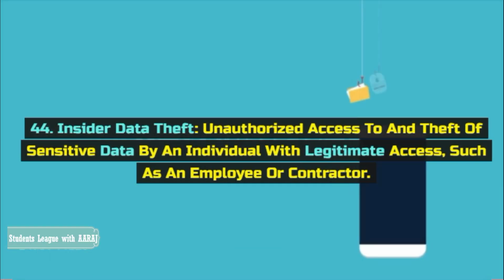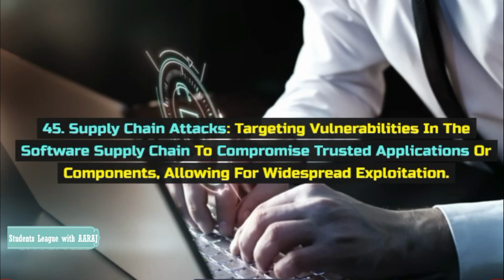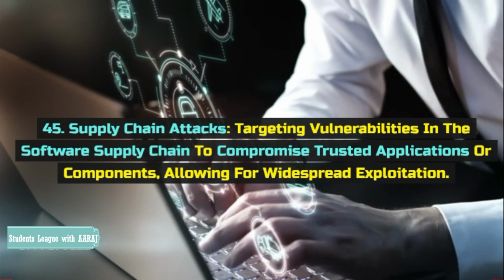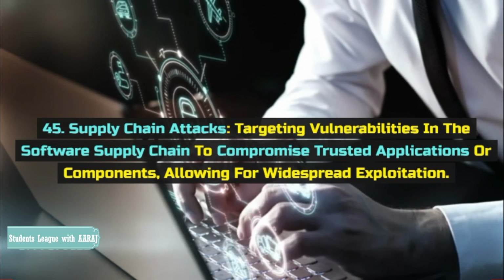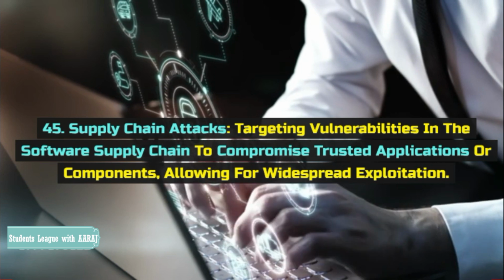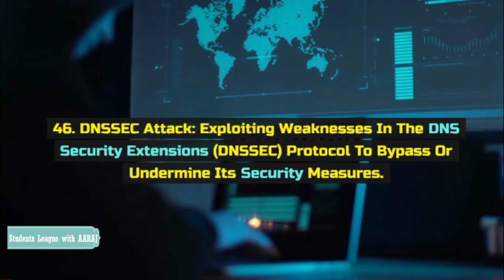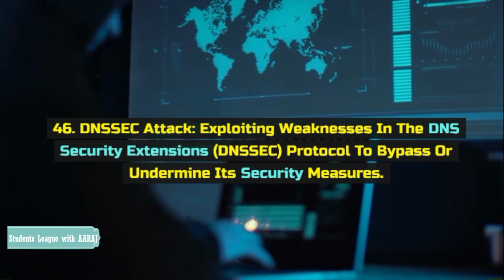44. Insider data theft. Unauthorized access to and theft of sensitive data by an individual with legitimate access, such as an employee or contractor. 45. Supply chain attacks. Targeting vulnerabilities in the software supply chain to compromise trusted applications or components, allowing for widespread exploitation. 46. DNSSEC Attack.